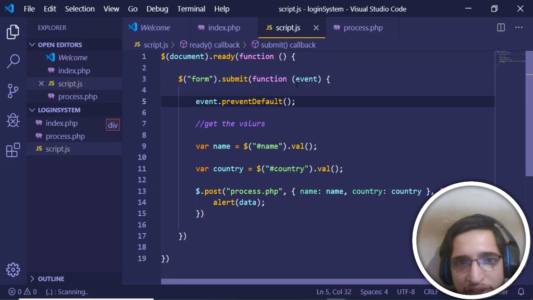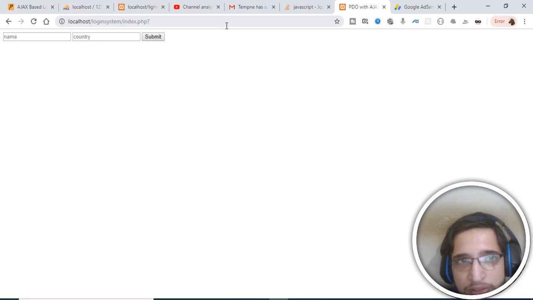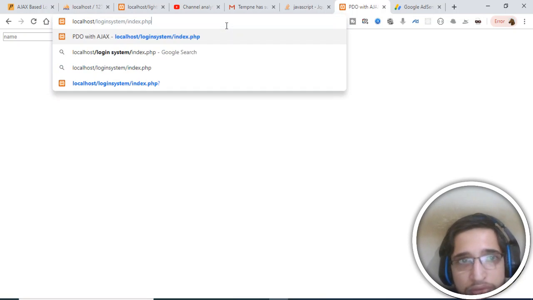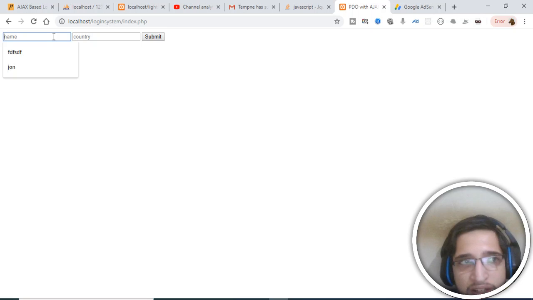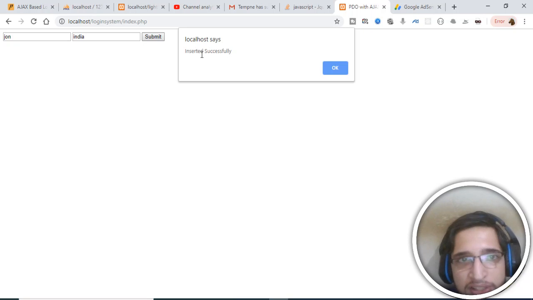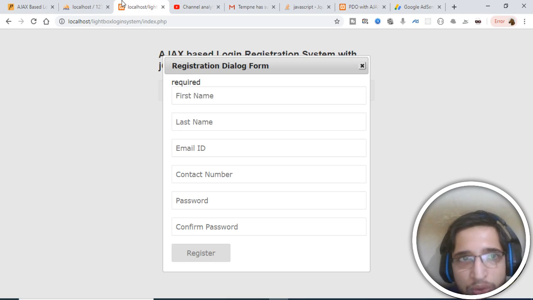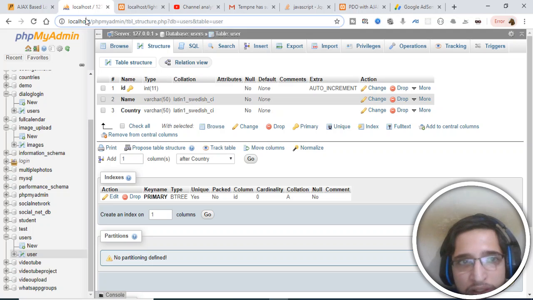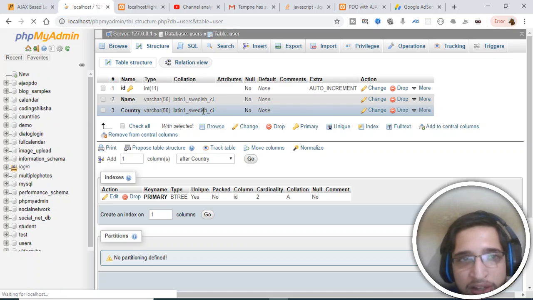That's it. Just write this statement here, which will prevent the form from auto submitting. If you refresh it once again and provide a name and country and submit it, you will see "inserted successfully" printing out in the background. And now if I check the database, it would have added one entry.